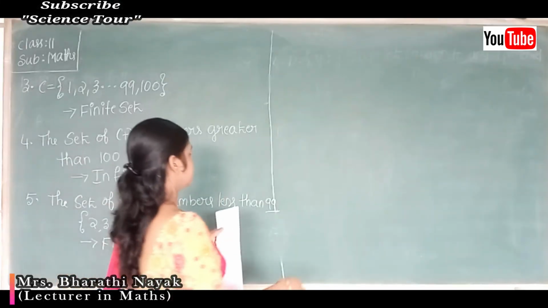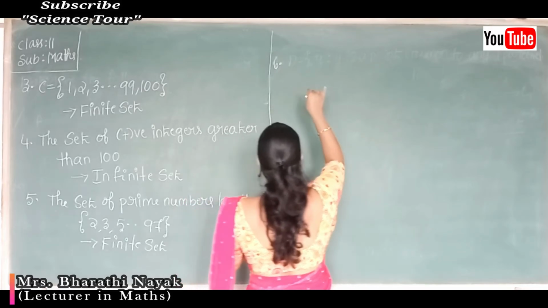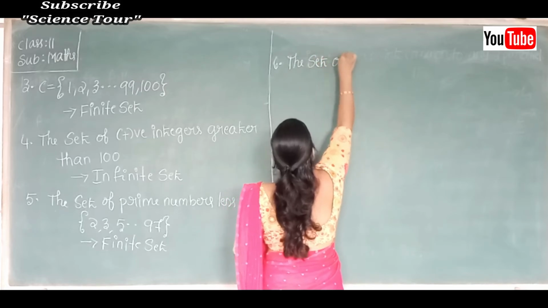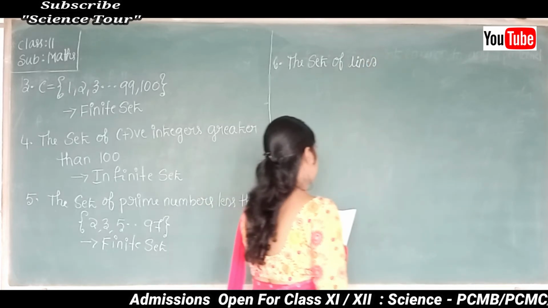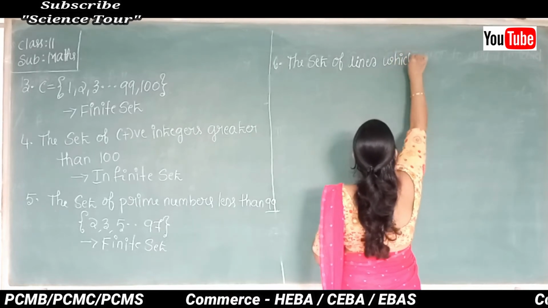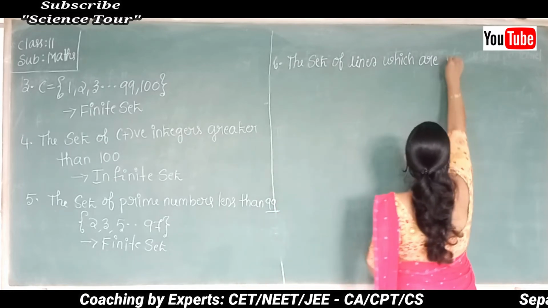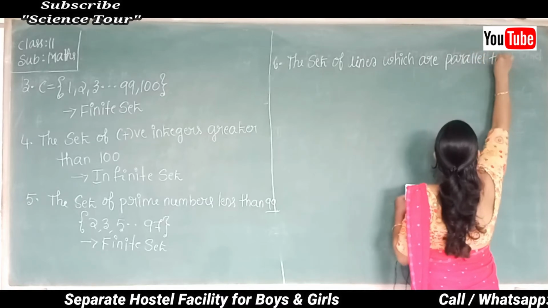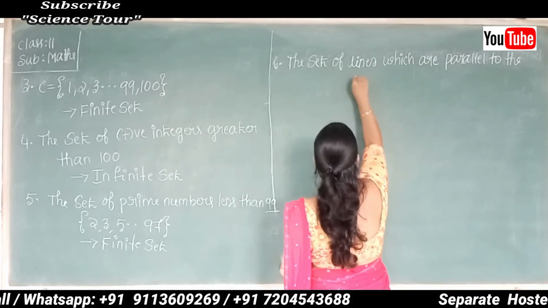Sixth one I'll consider, the set of lines which are parallel to the x-axis.